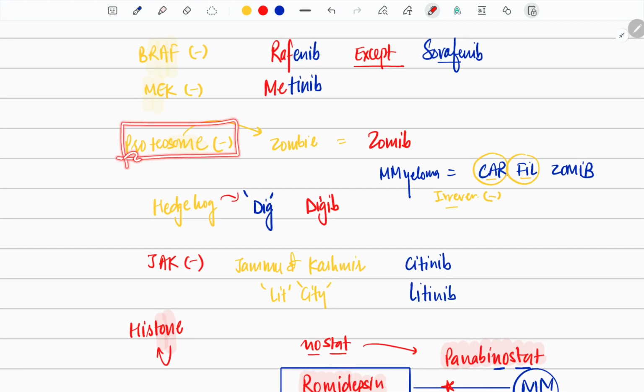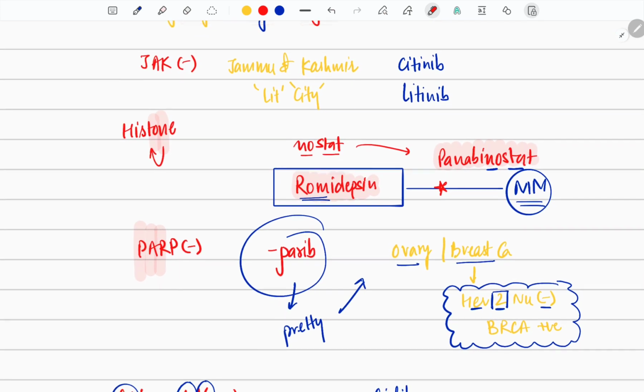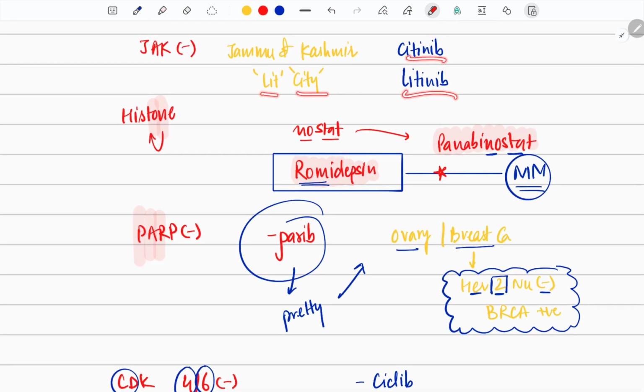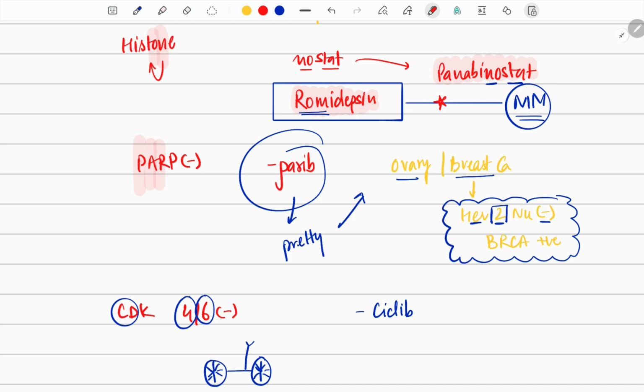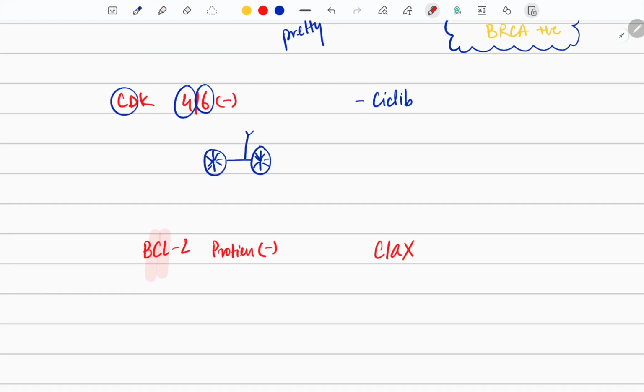Next is going to be proteasome inhibitor. Now proteasome, zombie, but remember multiple myeloma has carfilzomib. Next is going to be hedgehog. So hedgehog's function, digib. Jammu and Kashmir is a lit city, city name, litty name. After that we have histone, so no stat. Remember Romi, as well as one more, that is no stat, is multiple myeloma, and that is panabinostat. After that we have PARP, so please remember parib. But parib is pretty, so pretty is a girl, ovary, breast, and does not like another girl. The second girl is not liked: HER2 neu negative, BRCA positive.